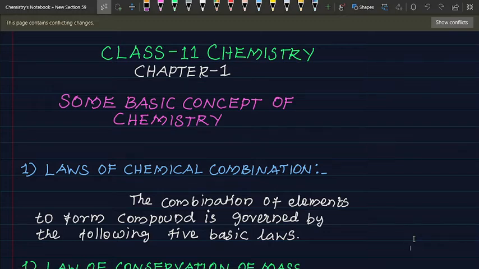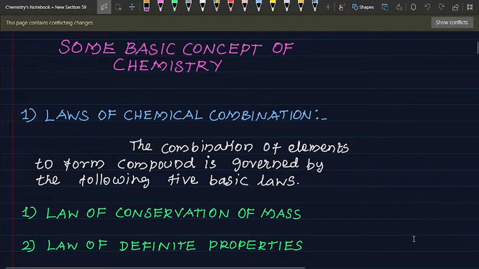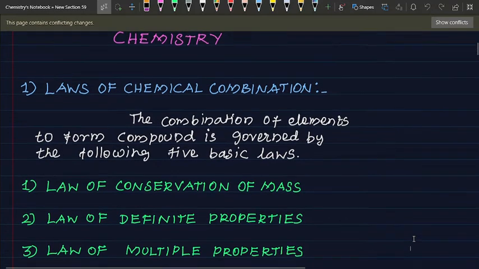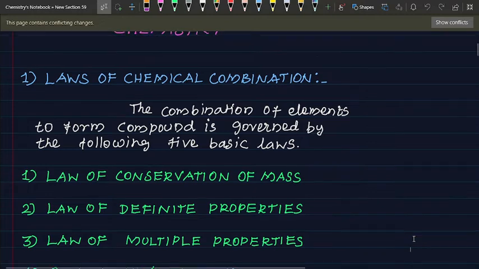Class 11, Chapter 1, Chemistry. Some basic concepts of chemistry. Laws of chemical combination. The combination of elements to form compounds is governed by the following 5 basic laws.